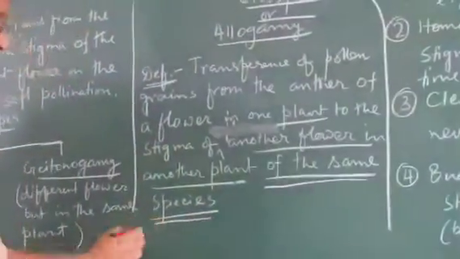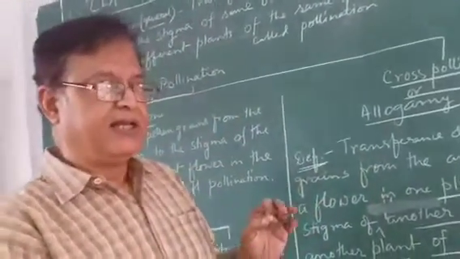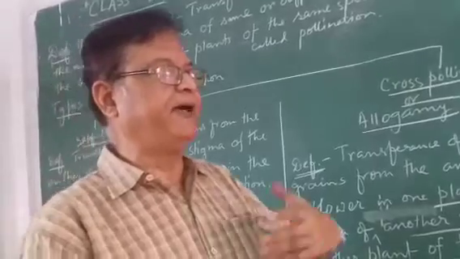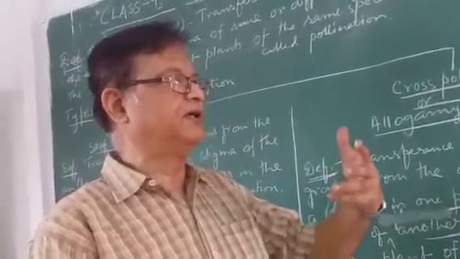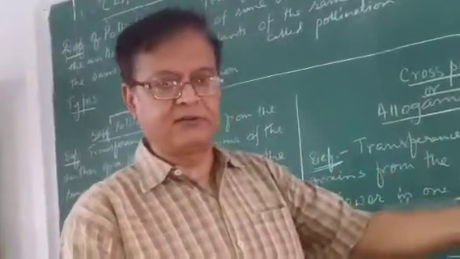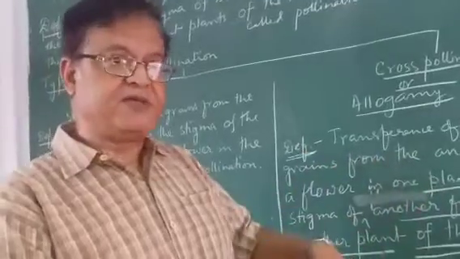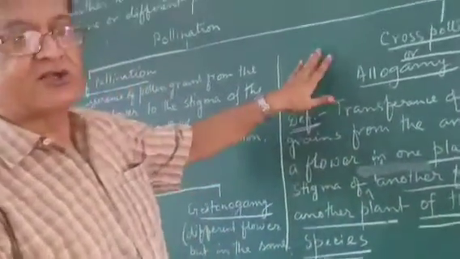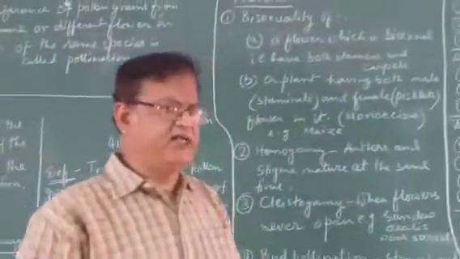Now this line is important, because if you do not mention the same species, it may be interpreted that the pollen grains of China rose dropping onto the stigma of mustard plant. That will not be pollination at all. So it will be same species, same kind, different plant, same plant. This is cross pollination.